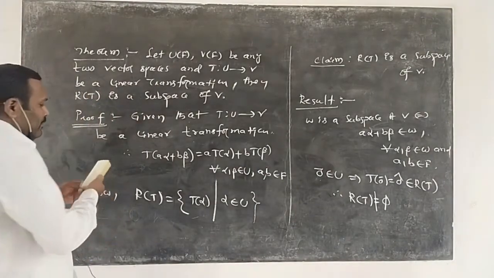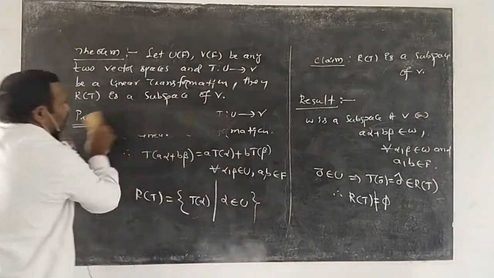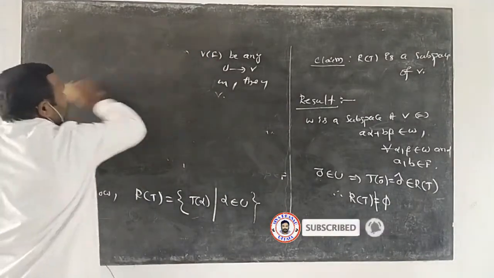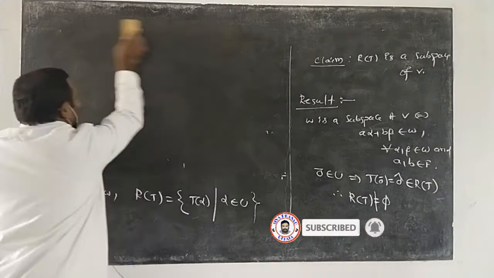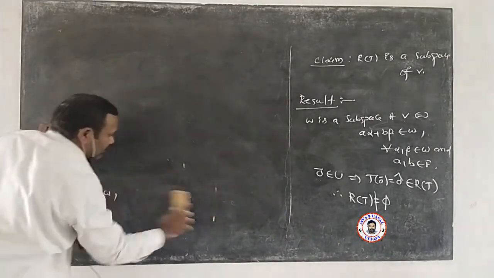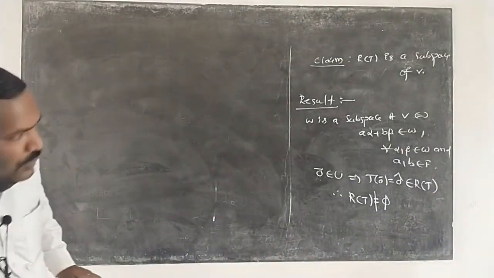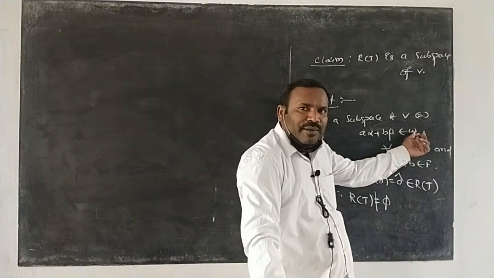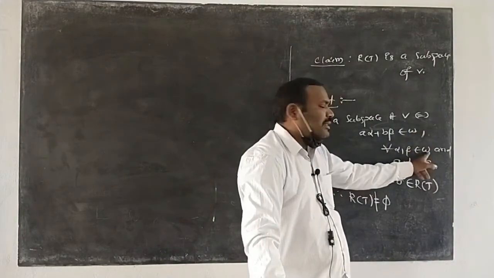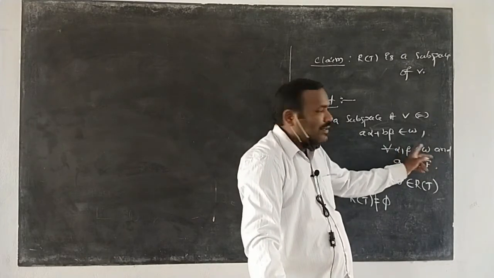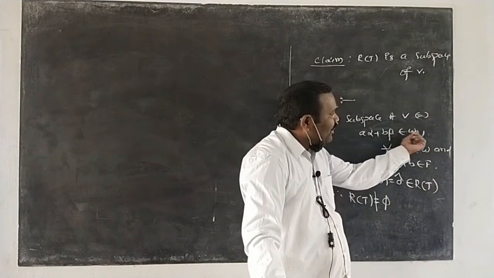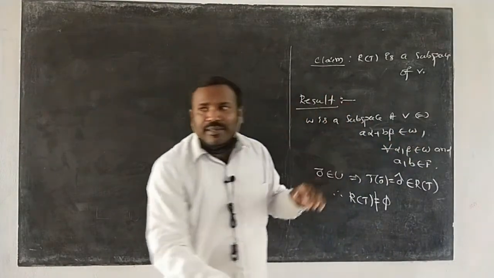Next, to prove R of T is a subspace: if you want to prove W is a subspace, you take two vectors in W. If a alpha plus b beta belongs to W, then W will become a subspace.